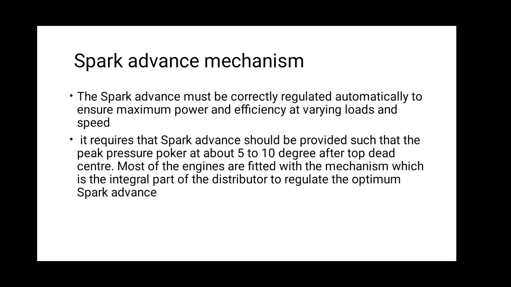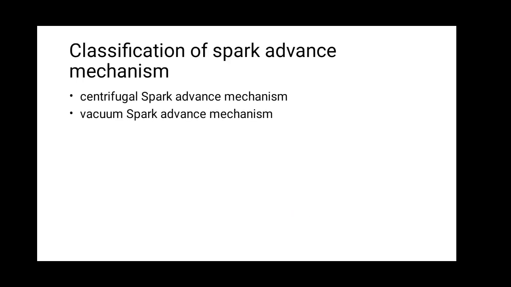Most engines are fitted with a mechanism, which is an integral part of the distributor, to regulate the optimum spark advance. There are two types of spark advance mechanism: centrifugal spark advance mechanism and vacuum spark advance mechanism.